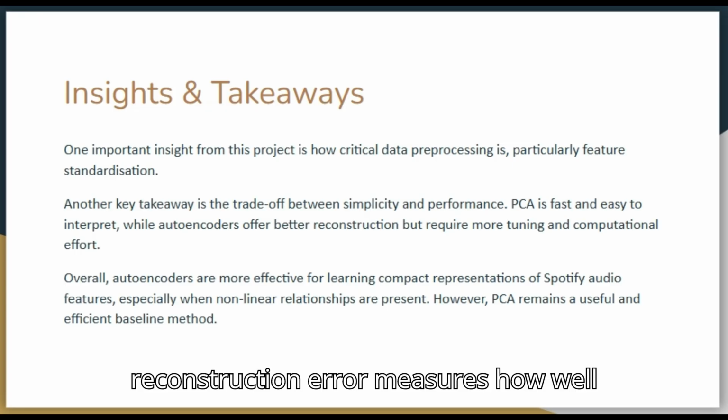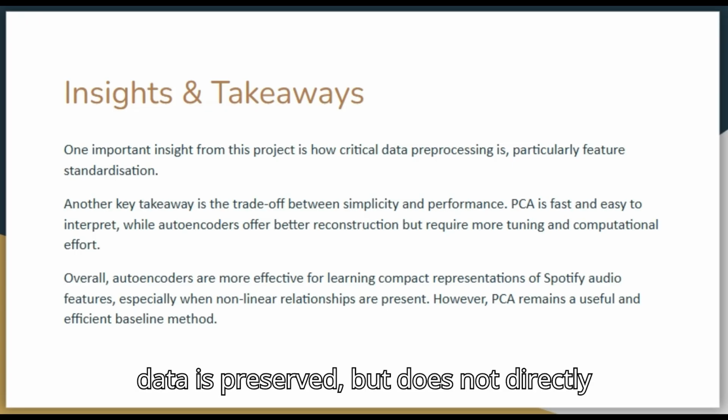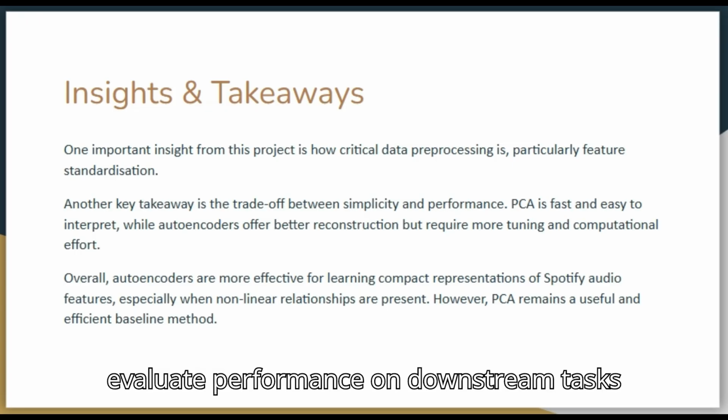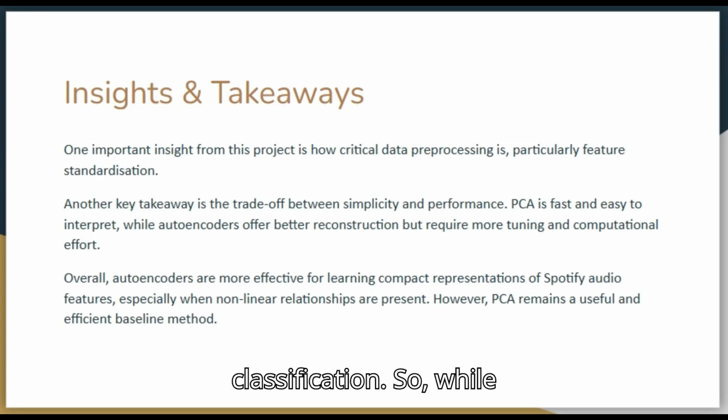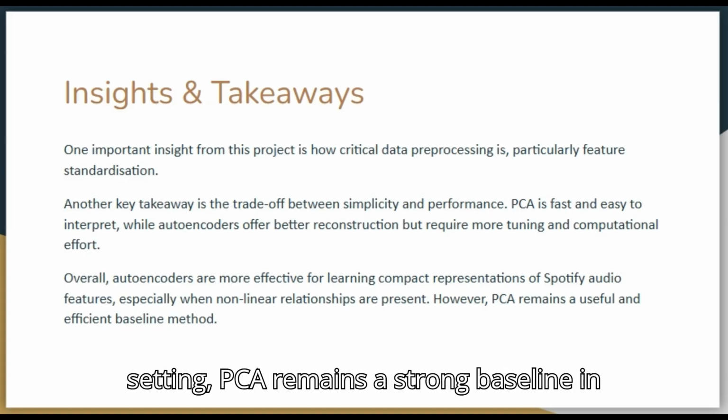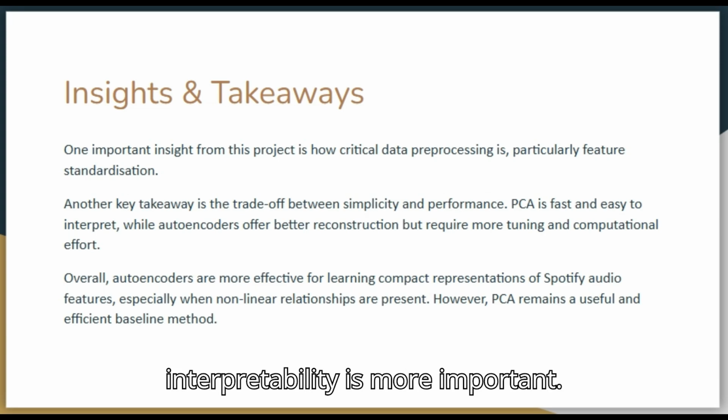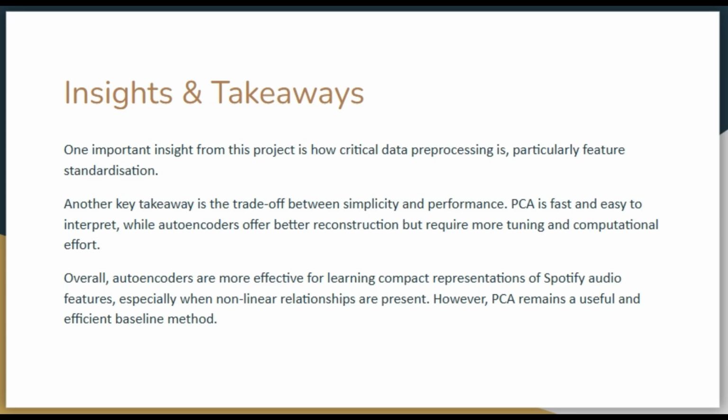Additionally, reconstruction error measures how well data is preserved, but does not directly evaluate performance on downstream tasks, such as recommendation or genre classification. So while autoencoders perform better in this setting, PCA remains a strong baseline in scenarios where simplicity or interpretability is more important.